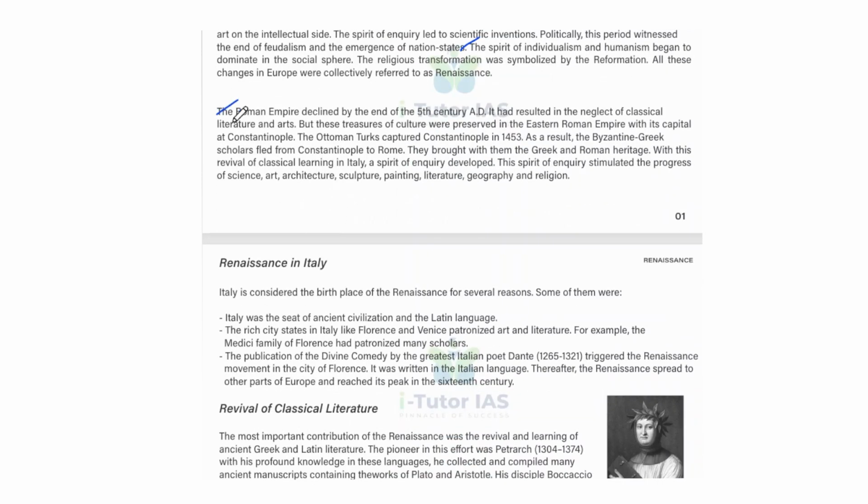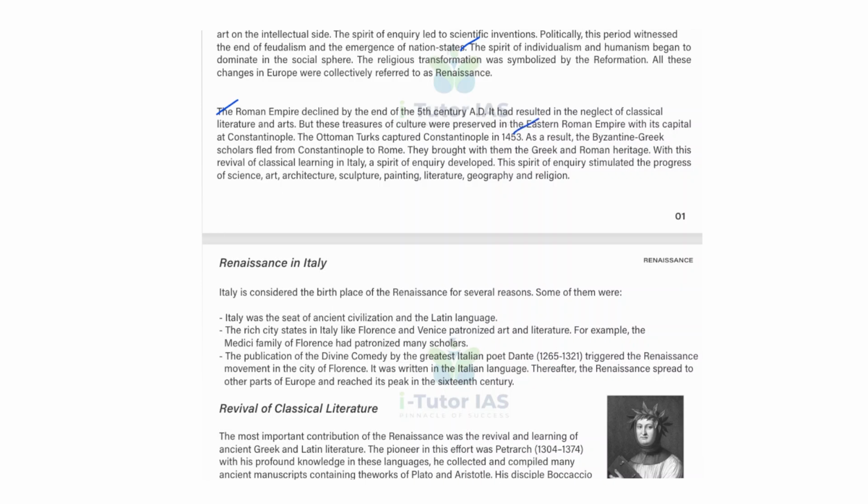The Roman Empire declined by the end of the 5th century AD. It resulted in the neglect of classical literature and arts, but these treasures of culture were preserved in the Eastern Roman Empire with its capital at Constantinople. The Ottoman Turks captured Constantinople in 1453.